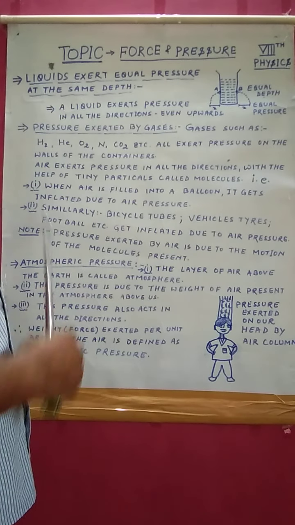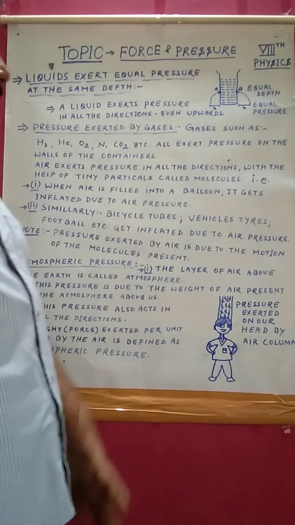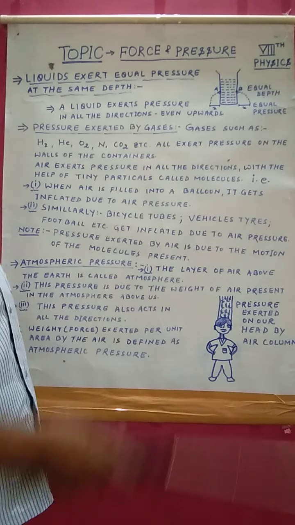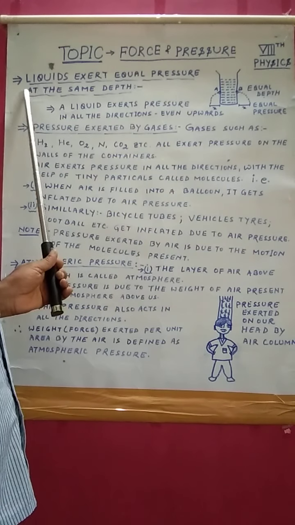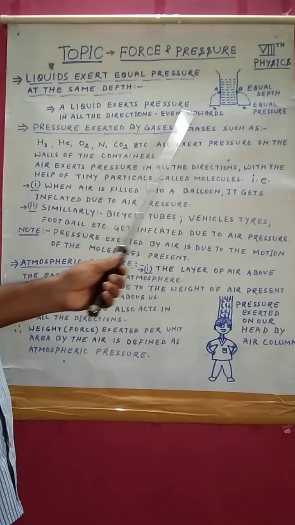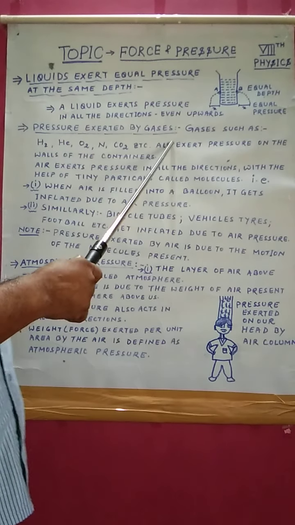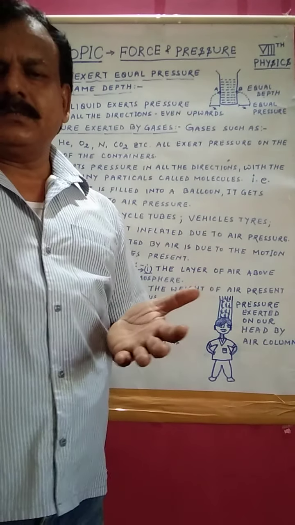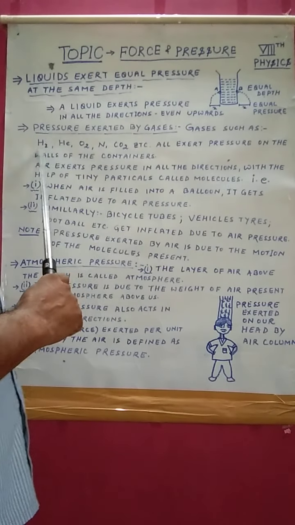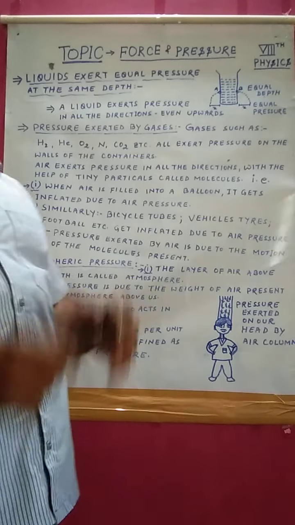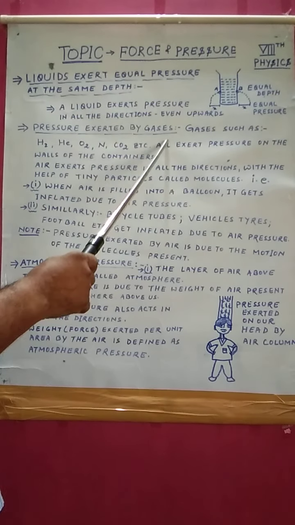On the whole, you have to go through, learn, memorize, and try to understand. Come once more. Liquids exert pressure, and at the same depth, same pressure. Gases also exert pressure, likewise liquids. Some gases I have written here. All the gases mixed together form air, so now we will continue with air in place of gases.